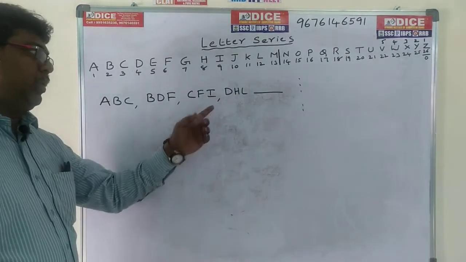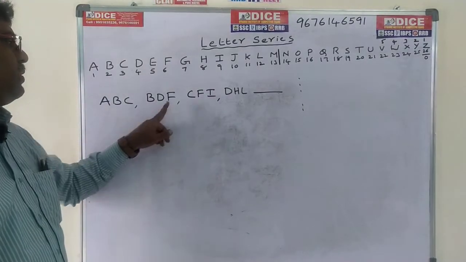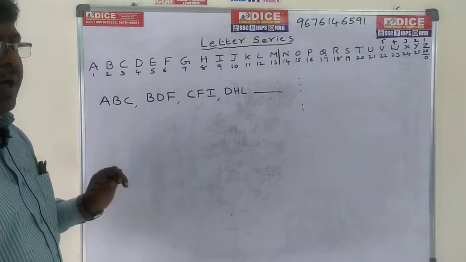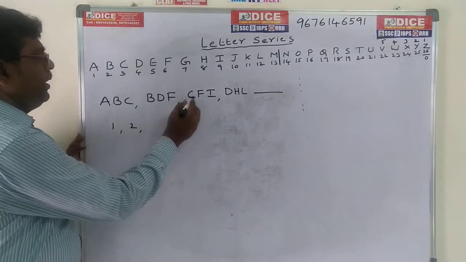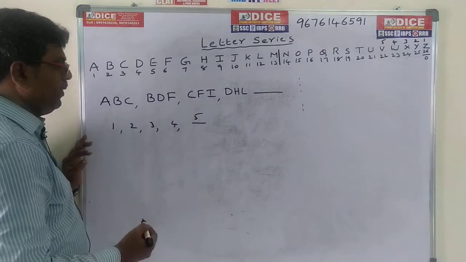Now come to three letters. Same process: you can take all first letters, all second letters, all third letters. I am reading all first letters: A 1, B 2, C 3, D 4. Next, dash, that is 5.